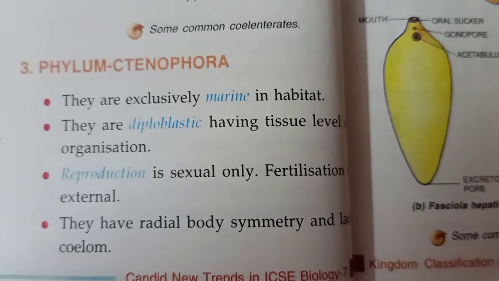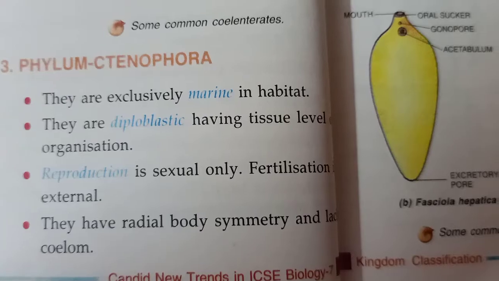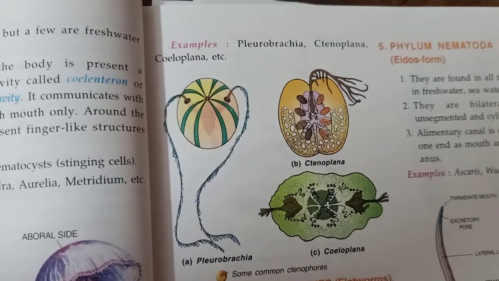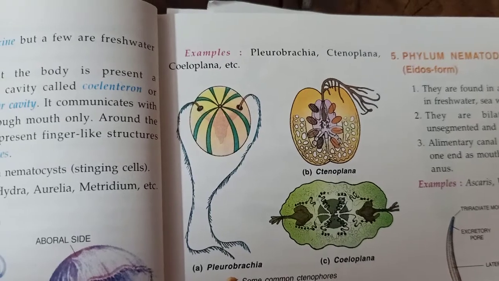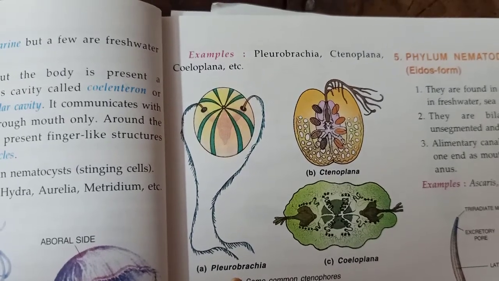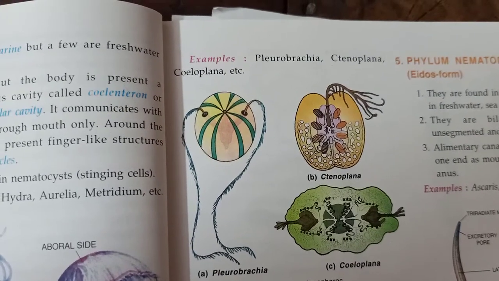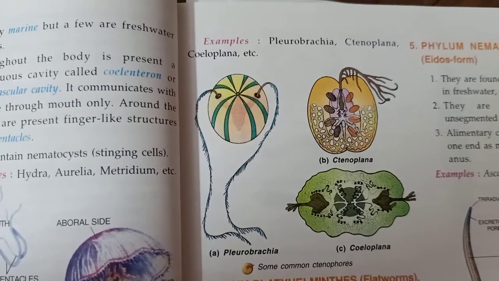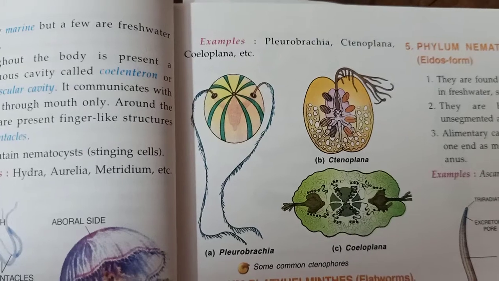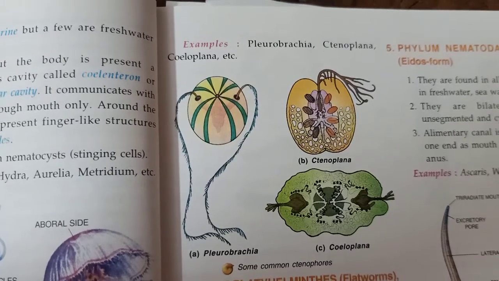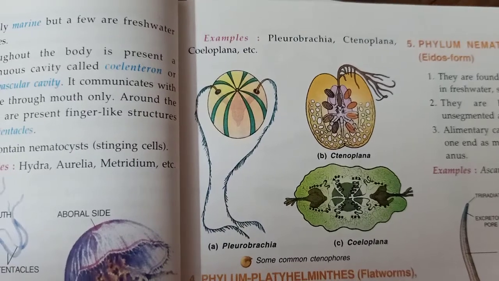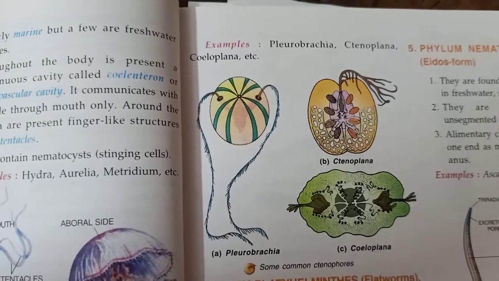They have radial body symmetry. Examples of Ctenophora are Pleurobrachia, Ctenoplana and Coeloplana. You can see the first diagram is Pleurobrachia, then Ctenoplana, and the other one is Coeloplana.